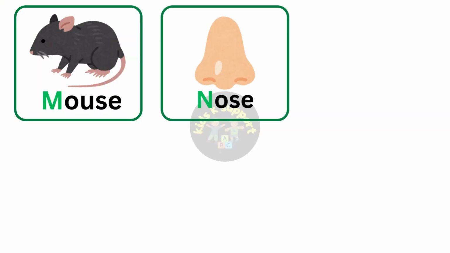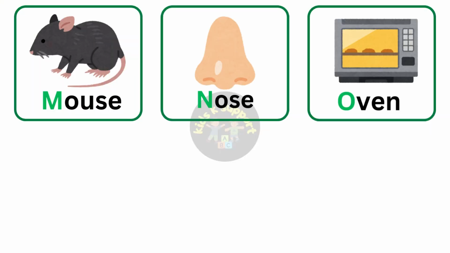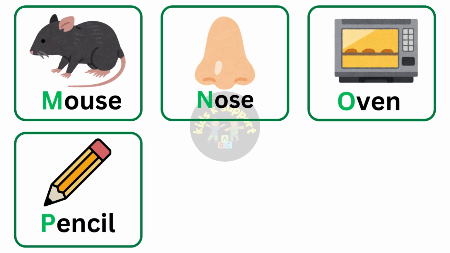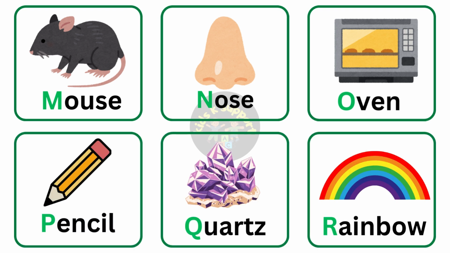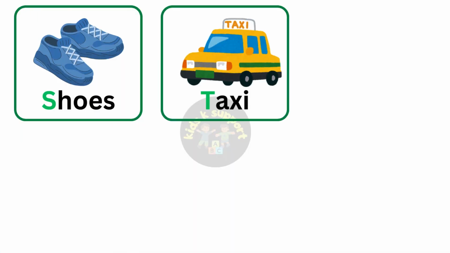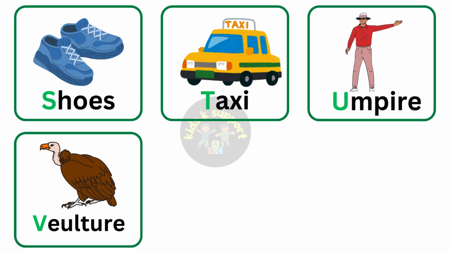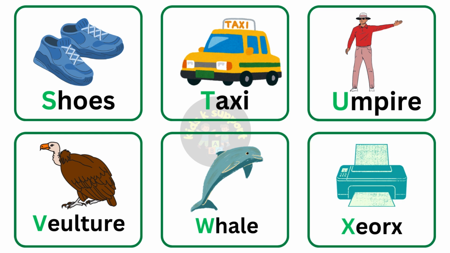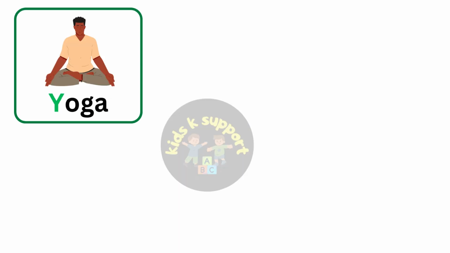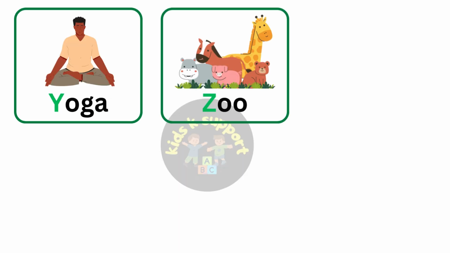M for mouse. N for nose. O for oven. P for pencil. Q for quartz. R for rainbow. S for shoes. T for taxi. U for umpire. V for vulture. W for whale. X for Xerox. Y for yoga. Z for zoo.